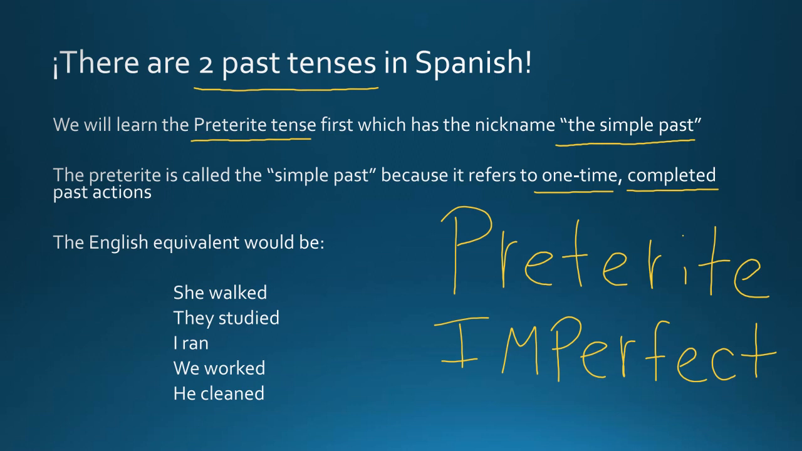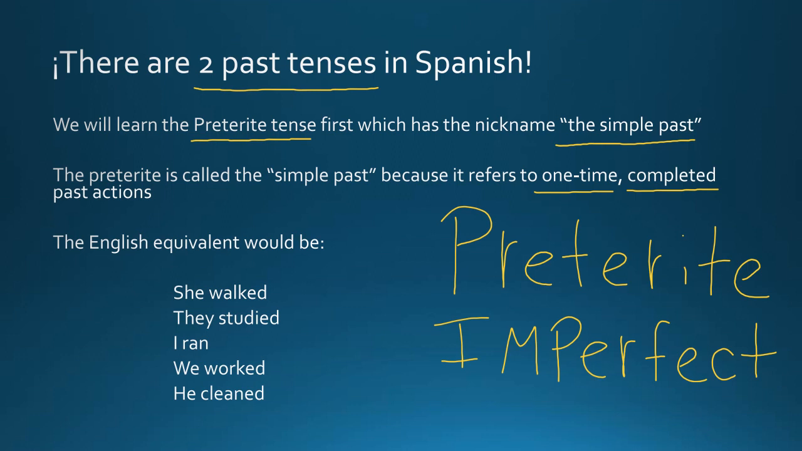Now, you could say, I ate pancakes every day during the summer, but now you would need to use the imperfect tense because you're not talking about just a one-time action. You're talking about an action that you did repeatedly over a long period of time. Our English equivalent would be things like she walked or they studied. I ran or we worked. He cleaned. You'll notice that in English, we usually just add an ed onto the end of our verb to make it something that happened in the past.